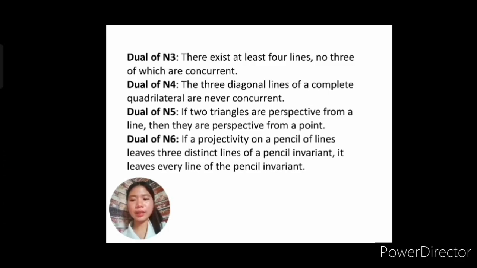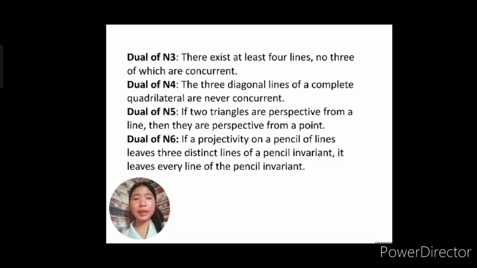Okay? So next, the dual of the Desargues theorem. N5: if two triangles are perspective from a point, they are perspective from a line. I know that Desargues and its dual was already discussed in the past lesson. This is its dual: if two triangles, as you can see, it's self-dual, are perspective from a line, then they are perspective from a point.